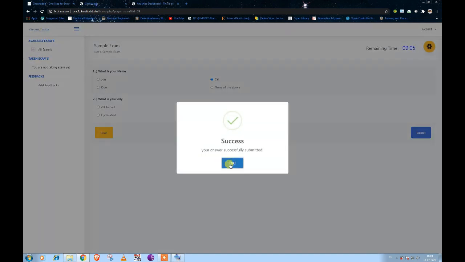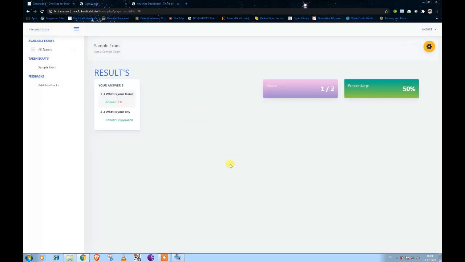If you click on yes, submit now, here you will get a prompt that your answers have been submitted successfully. Click on the OK button, and here you can see the score: in the two questions, my one question is right and one question is wrong. So my score is 1/2, that is 50%. And here I can see which question is wrong. The first question is wrong because the answer is the Don, but I have given the cat. So in this way, whenever the student submits the exam, he will immediately get the result here.